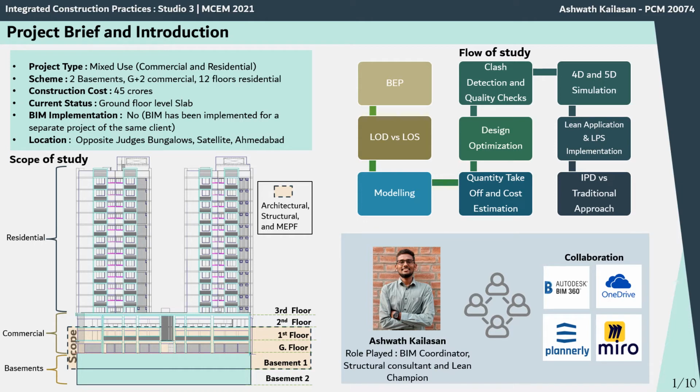The project chosen for Studio 3, that is Integrated Construction Practices, is a mixed use project which consists of both commercial and residential aspects. The construction cost of the project is about 45 crores. In this project, BIM was not implemented, and the scope of study considered are the basement, ground and the first floors. The flow of study is as shown here.